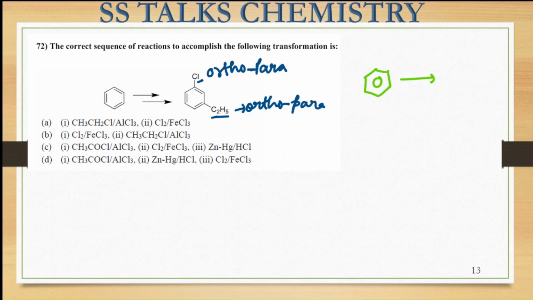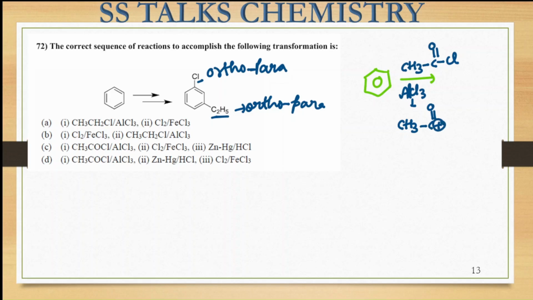That means firstly we have to treat it with some electron withdrawing group. So for that, what can we take, because we want the ethyl substituent? You can treat it with this species, CH3 C double bond O Cl. That means we can firstly do Friedel-Crafts acylation for this. So this is treated in the presence of the Lewis acid, that is AlCl3. This is going to generate the electrophile, which will be CH3 C double bond O with a positive charge.